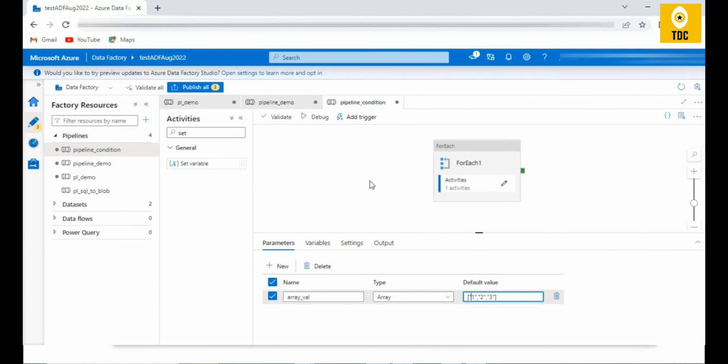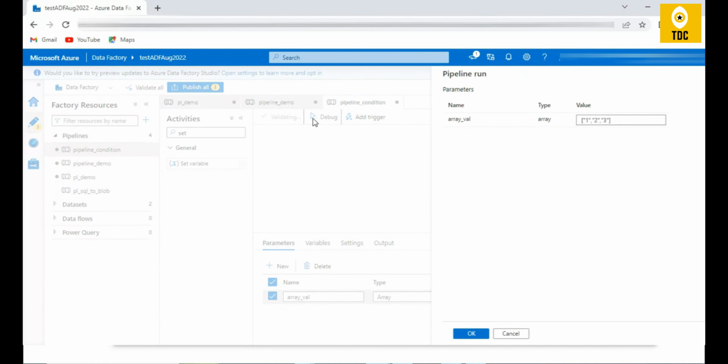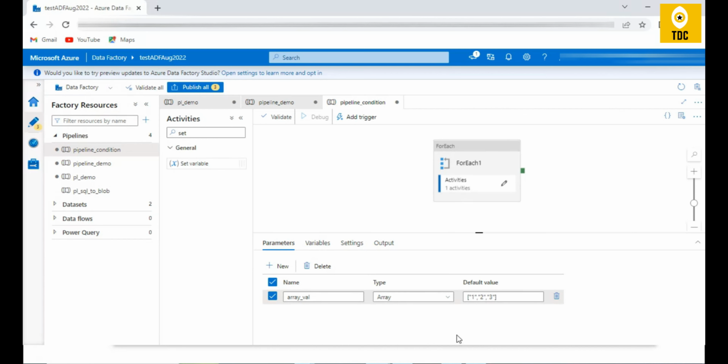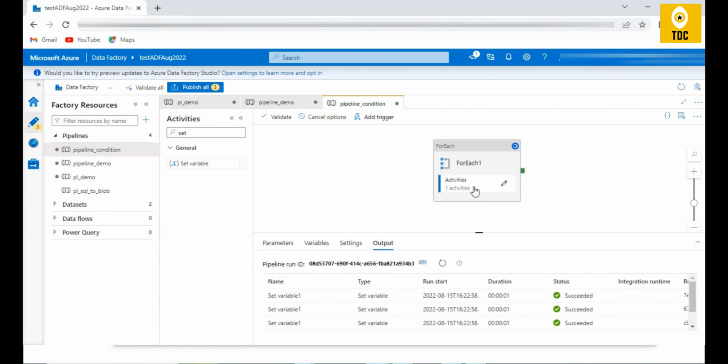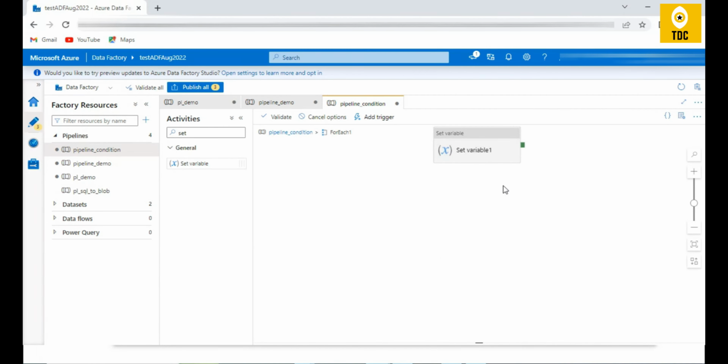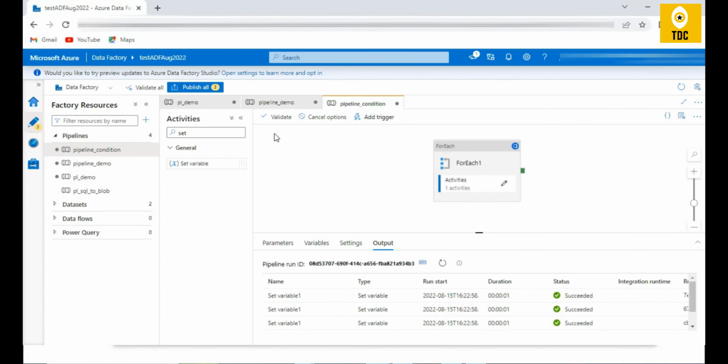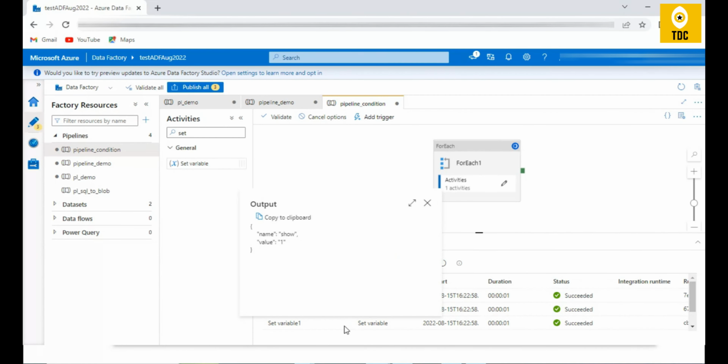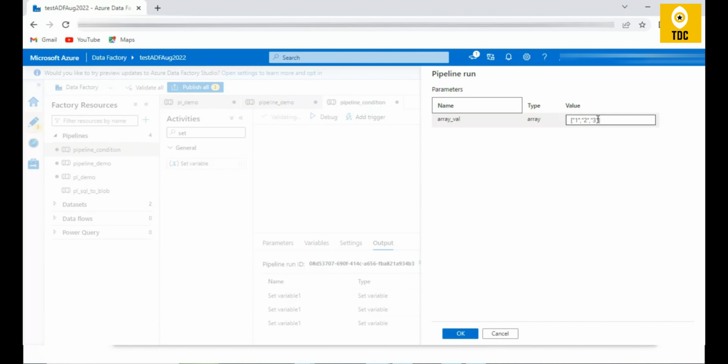Yeah, and now let us try to debug it. As you can see, it is asking for this 1, 2, 3 as a variable. Let me click on OK. That means this for each has to execute 3 times. As you can see, it has executed 3 times. That means it went inside the set variable, and this is executed 3 times because we have passed an array of 3 elements, 1, 2, and 3. As you can see here, it's displaying 1, 2, and 3.